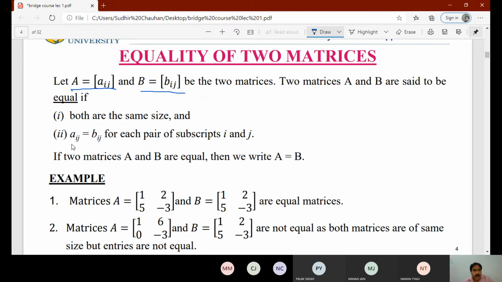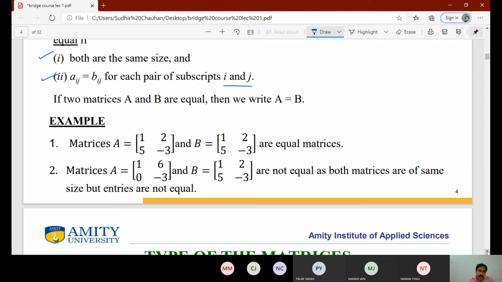And if corresponding elements are equal, that means Aij is equal to Bij for each pair of subscripts I and J, then we can say that the matrices are equal. So two matrices are equal only if their size is the same and corresponding elements are the same. For example, in example number 1, both the matrices A and B are of 2 by 2 size. So it is a square matrix of order 2.